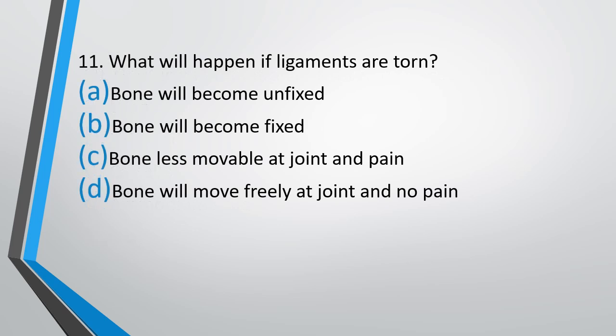Question number 11. What will happen if ligaments are torn? Bone will become unfixed. Bone will become fixed. Bone less movable at joint and painful. Bone will be freely movable at joint and no pain. What will happen if ligaments are torn? The correct answer is option C. Bones will be less movable at joint and painful.